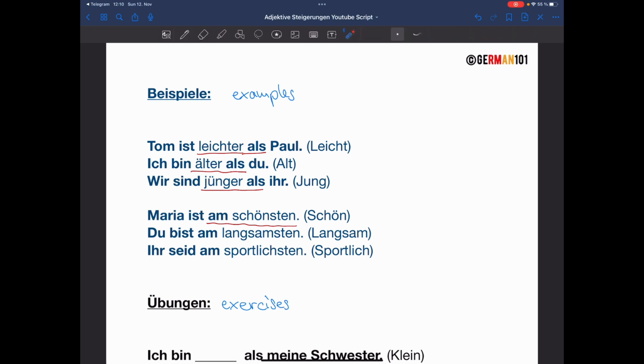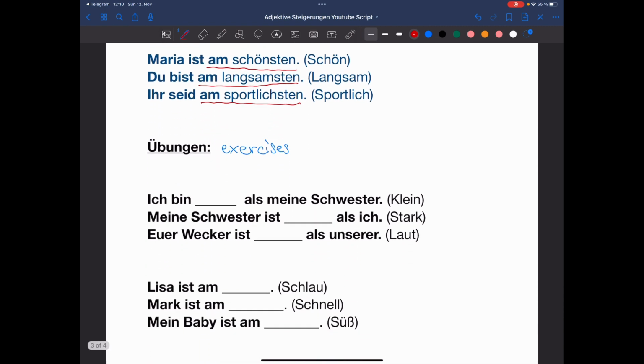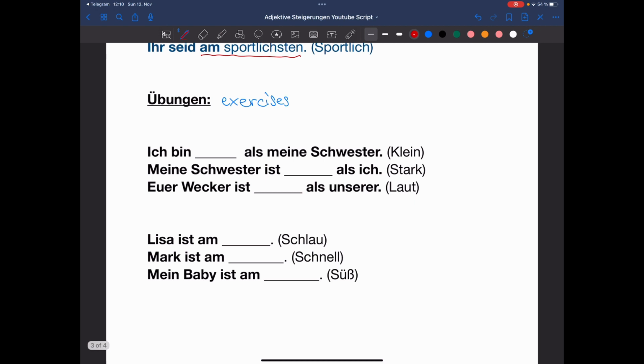Am schönsten. Du bist am langsamsten. Am langsamsten is the slowest. So you are the slowest. Next one is, ihr seid am sportlichsten. Sportlich is sporty. So you guys are the most sporty. Sehr, sehr gut. Now let's move on to the exercises.